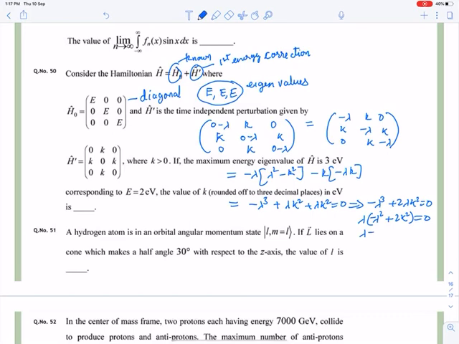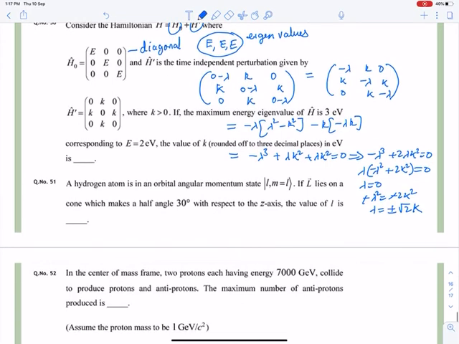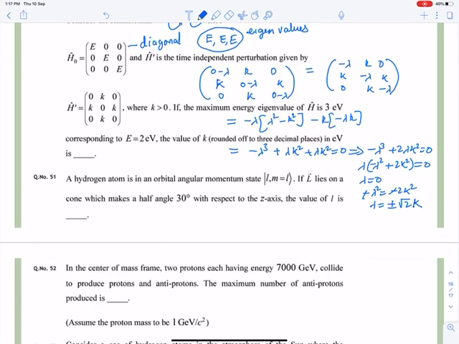So one value will be lambda is equal to 0, and the other will be lambda square equal to 2k square, so lambda is plus or minus under root 2 k.